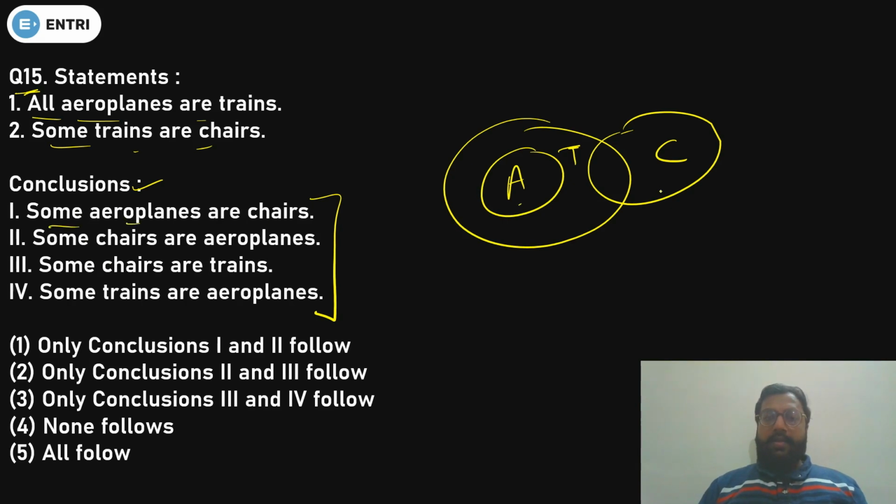So this is aeroplane, this is chair. You don't know the exact relationship between aeroplane and chair, so you can't say anything. So this is wrong. Some chairs are aeroplanes, you can't say anything either. Some chairs are trains. Yes, because if some trains are chairs, that also implies some chairs are trains. That follows. Some trains are aeroplanes. See, all aeroplanes are trains, so it is obvious that some part of train will be in the aeroplane. So this is also right. So both conclusions third and fourth follow, that is option number 3, which will be your right answer.